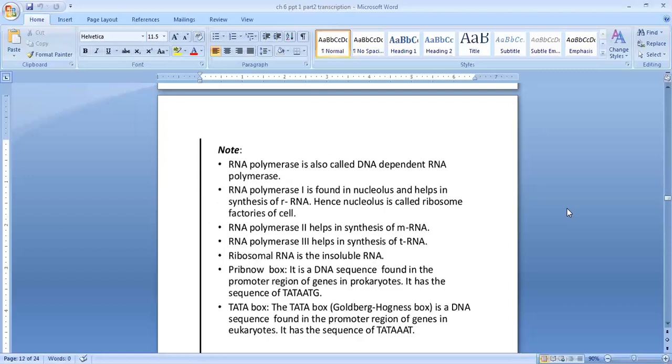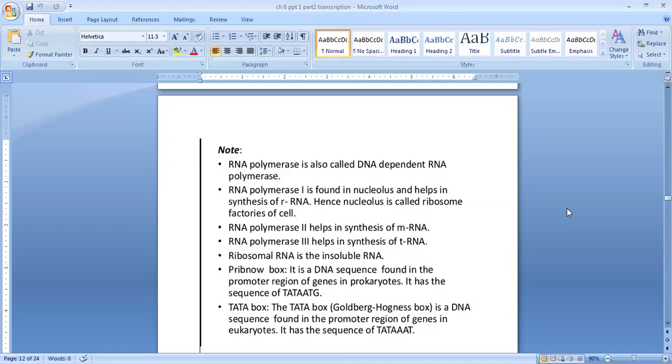Then we have to note some points. One is that RNA polymerase is also called DNA dependent RNA polymerase. We are giving this polymerase one more name: DNA dependent RNA polymerase. Why is it called that? Because it helps in DNA replication by catalyzing the polymerization in only one direction, that is 5 to 3 direction. So that is the reason it is also known as DNA dependent RNA polymerase.